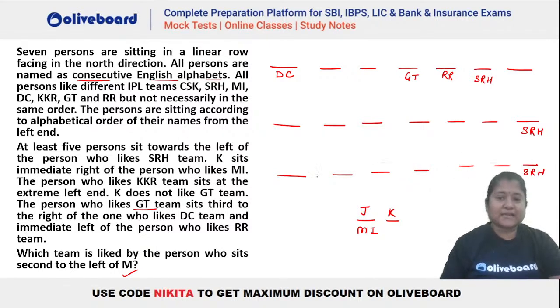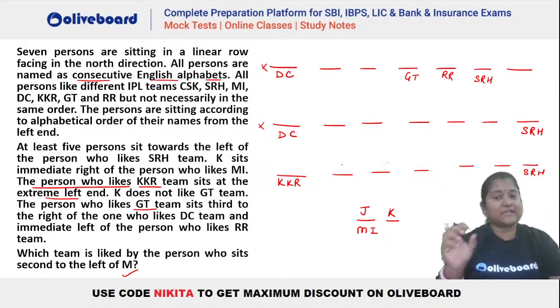So this is your SRH. So we can have this possibility, that is DC is here. But KKR is extreme left end now, ma'am. The person who likes KKR sits at the extreme left end. Yes, that is also given. So that we have missed that particular information, Avi. Absolutely. So thank you for pointing that out. So it is directly given that KKR has to be at the extreme left end. That means anyways this possibility is not there. So you can see that KKR has to be here. So we can understand that there is only one possibility for DC, GT and RR. And what is that one? That will be this.